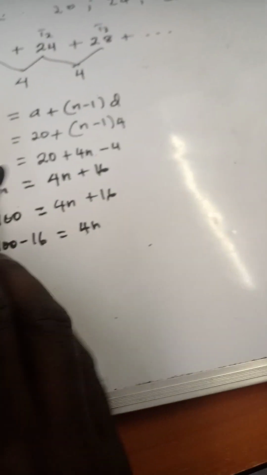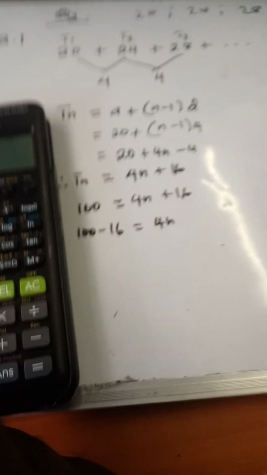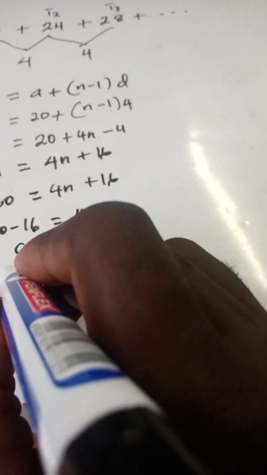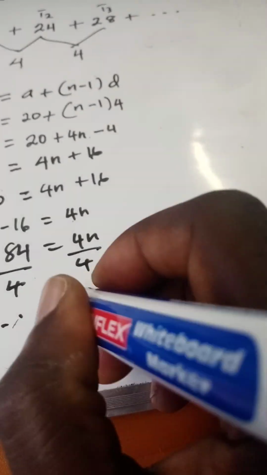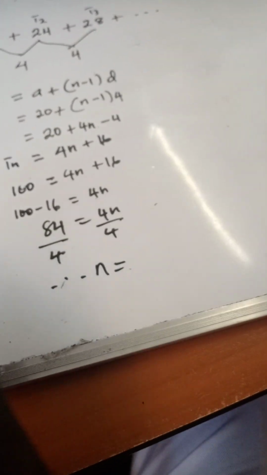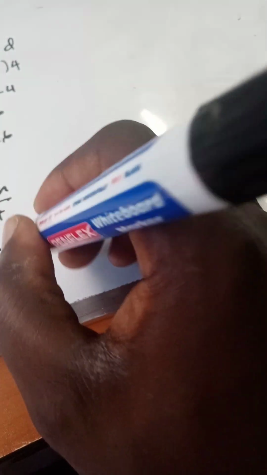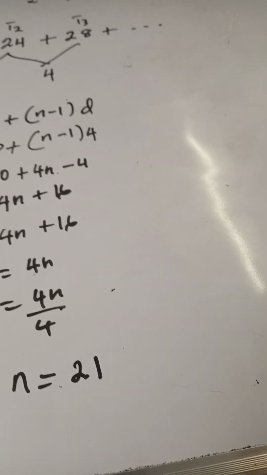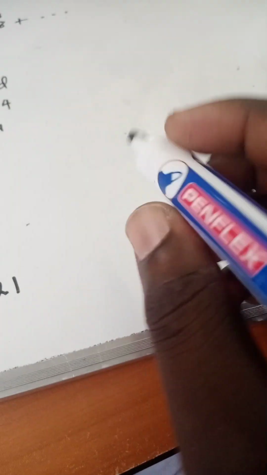What is 100 minus 16? Guys, you take your calculator. Don't try to be mathematically genius. 100 minus 16, and confirm the right answer. That gives you 84 equals 4n. Divide both sides by 4. Therefore, what is our n? Our n is equal to 84 divided by 4, 21. So this tells you that on the 21st day is where you are going to cycle 100 kilometers.